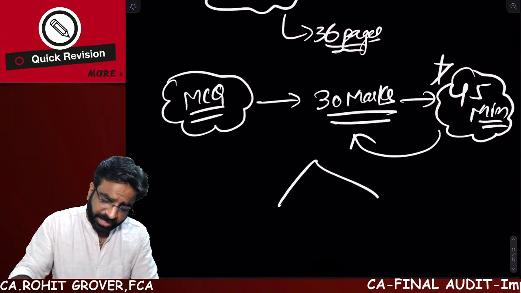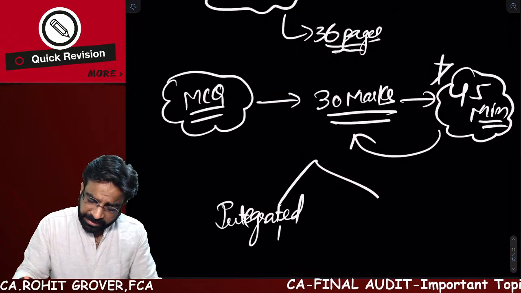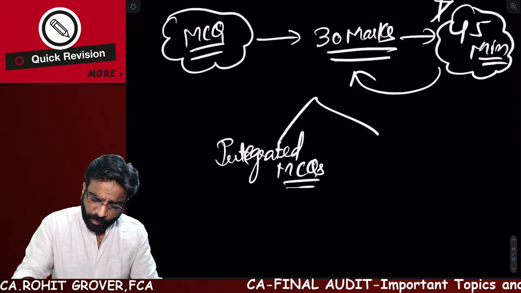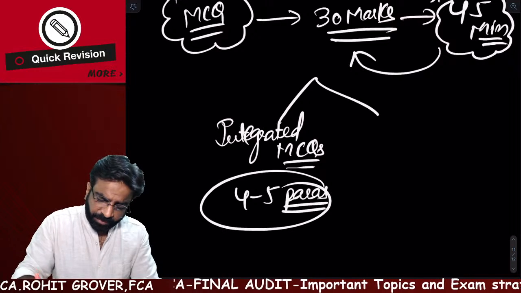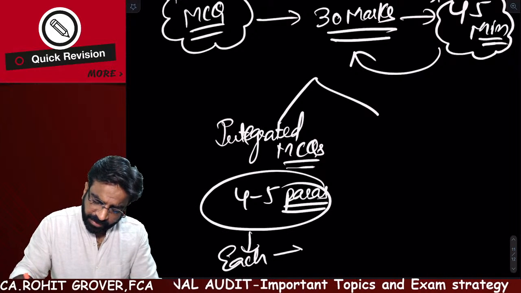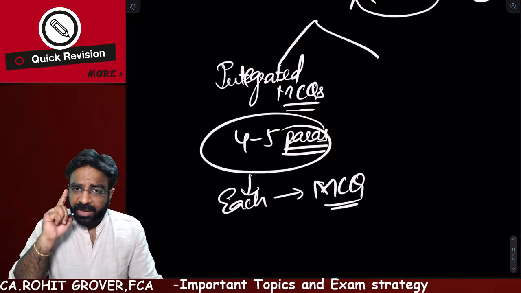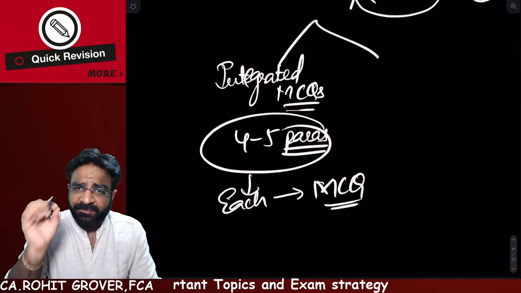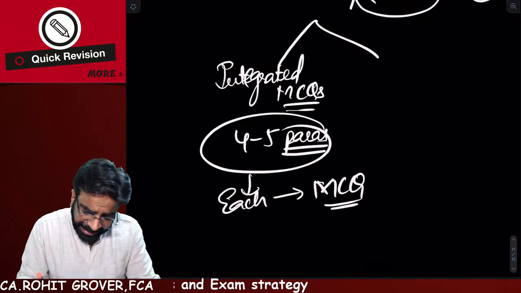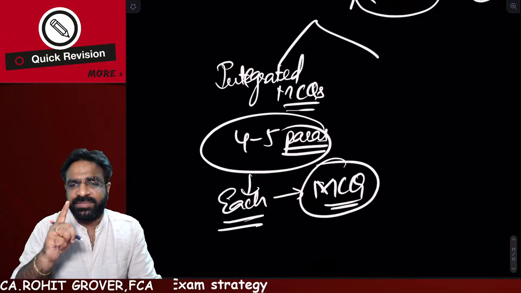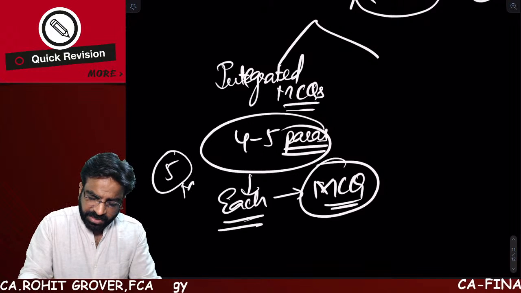और MCQs भी दो तरह के आएंगे, integrated MCQs will come. In the integrated MCQs, what will happen? 4 to 5 paragraphs will come, and from each para, there will be one MCQ. So it's going to be like comprehension. Remember, read each and every word. Do not leave any word unread. Each and every para is going to give you one MCQ. Are you getting the point? One MCQ. So like that, integrated 5 MCQs are going to come.